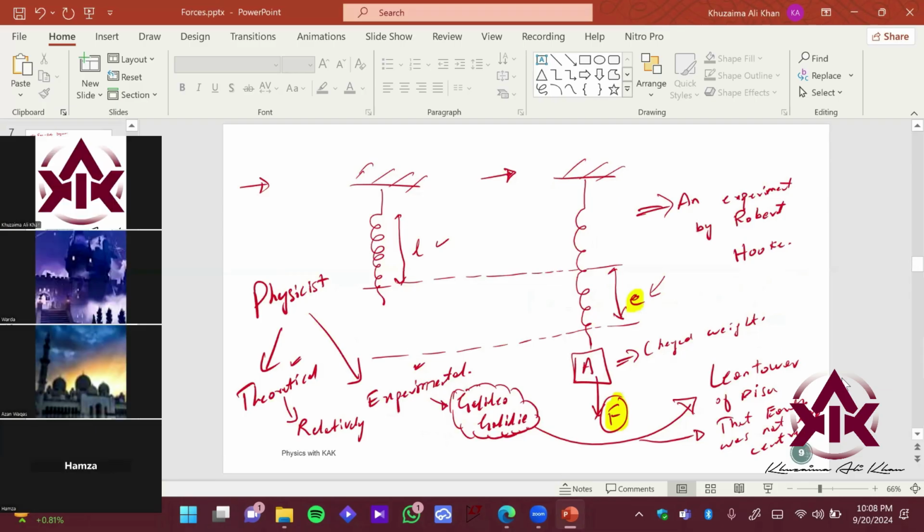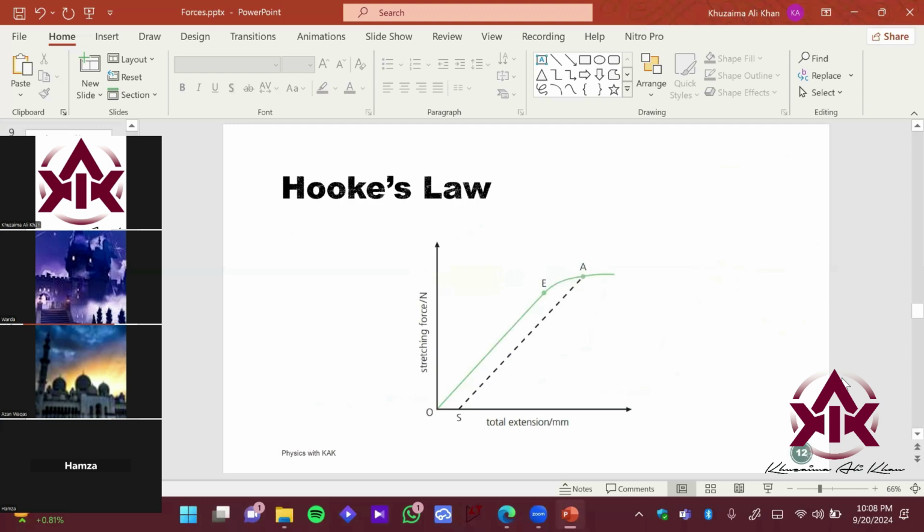Good. Okay, so we have this particular graph, which we have seen in the last slide. So we have some certain points over here which you need to analyze, right? So you have extension over here on the x-axis. This is called an x-axis if you want to relate with your mathematics class. This is called a y-axis.